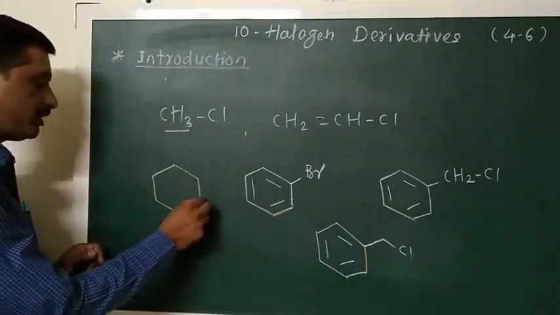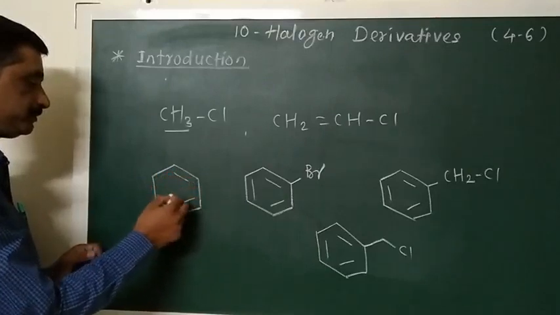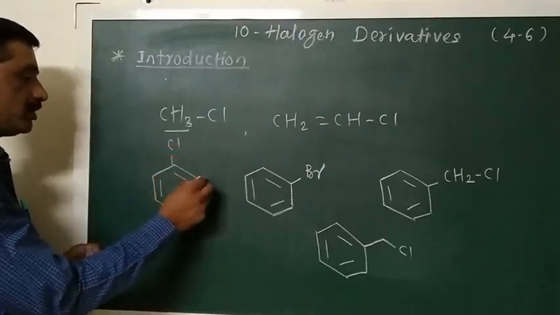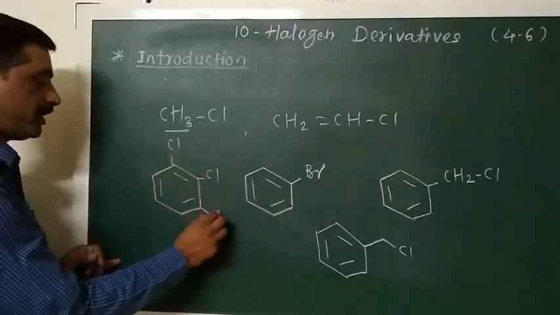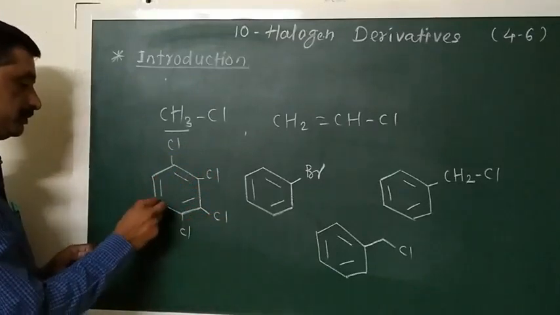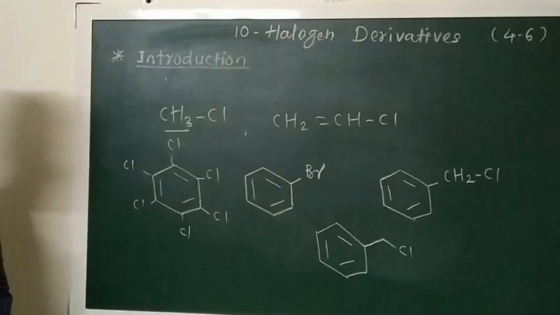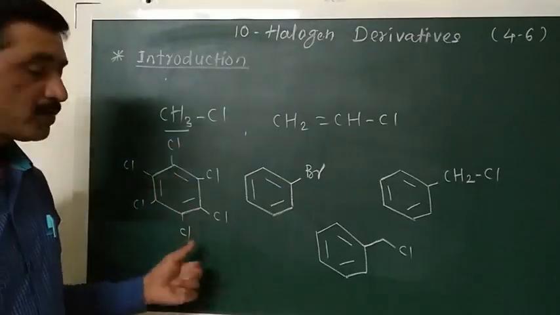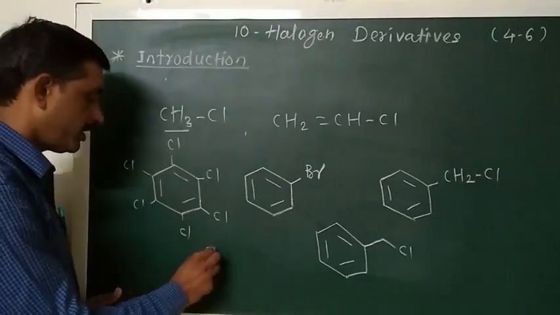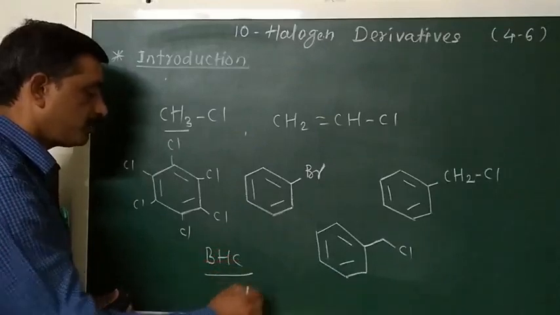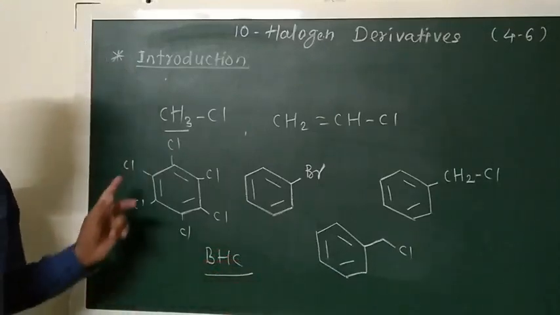In 11th standard, we studied that when benzene is reacted with excess chlorine, then all hydrogen atoms of benzene are replaced by chlorine atoms, and we get the compound benzene hexachloride.